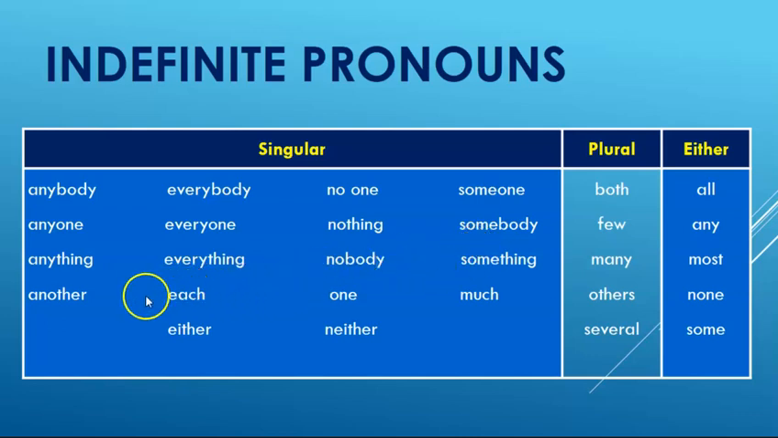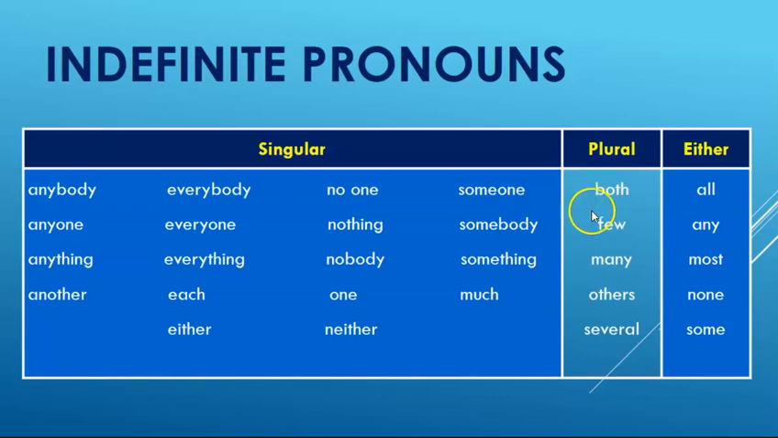Then we have these down here: another, each, one, much, neither, and either. These are always singular, okay? So that means that when you write them in a sentence, you need to use singular possessive pronouns, singular verbs, etc. with them.